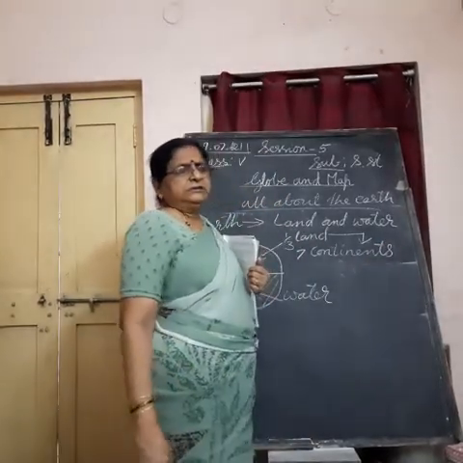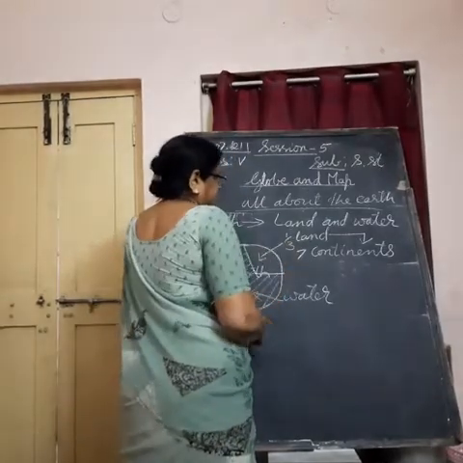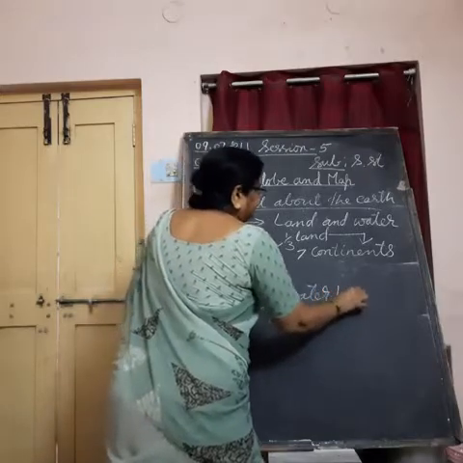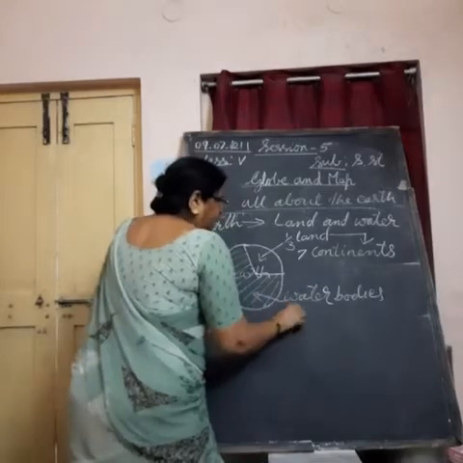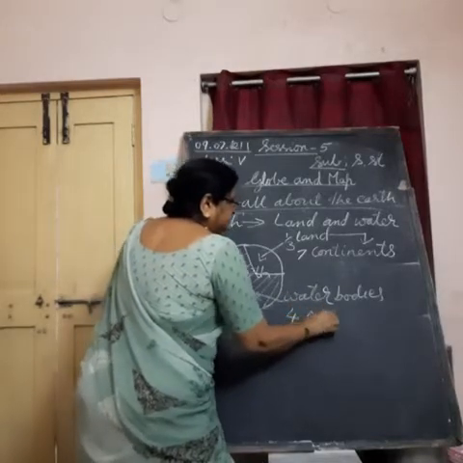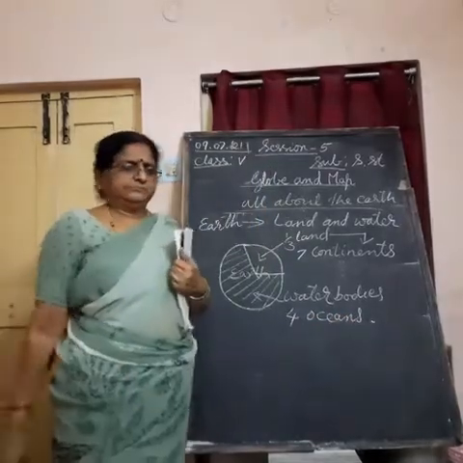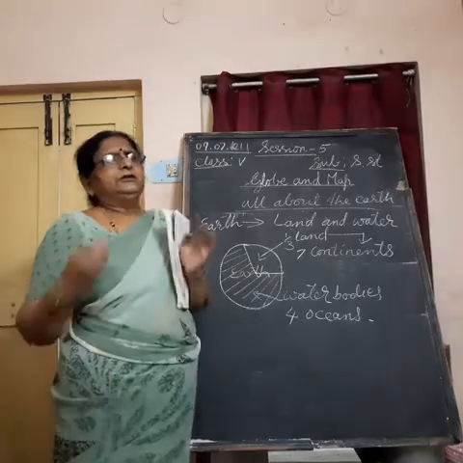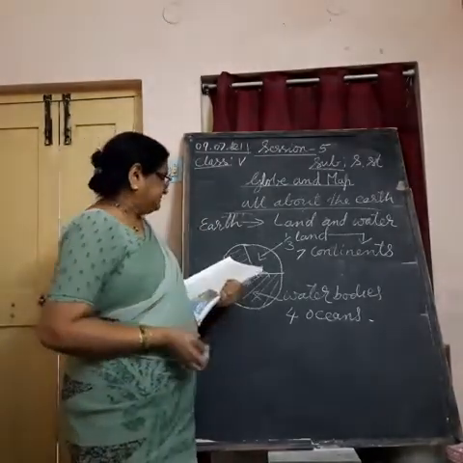Very large pieces of land are called continents. And water bodies on the earth are divided into 4 main oceans. Okay. So in this way, earth is made up of land masses and water masses.